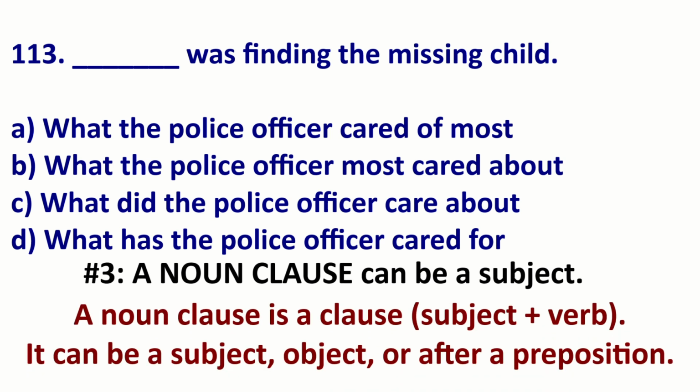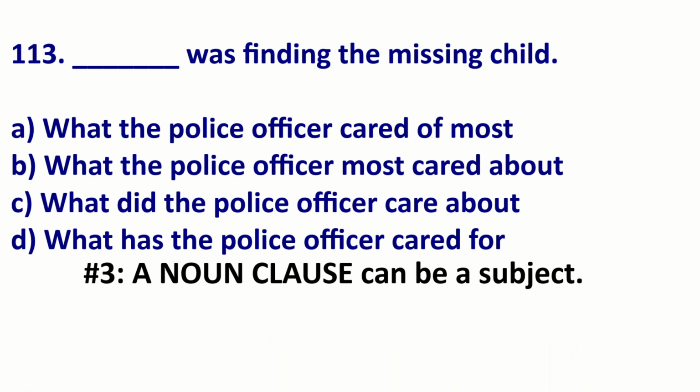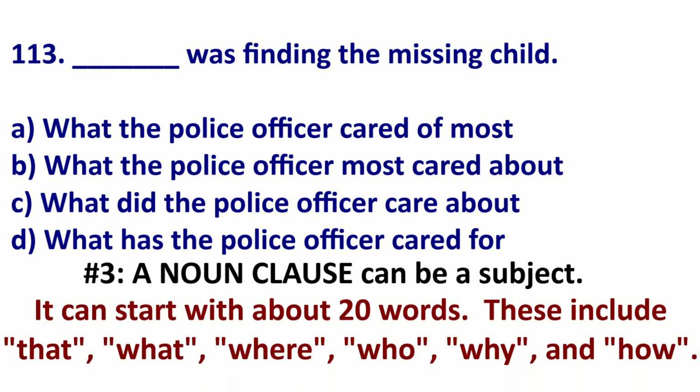And finally, a noun clause can be a subject. A noun clause is extremely important for a high TOEIC score. You need to know this grammar. A noun clause is a clause, subject plus verb. It acts as a noun. It can be a subject, it can be an object, or it can be after a preposition. It can start with about 20 different words, such as that, what, who, when, why, if, how. I won't list them all.